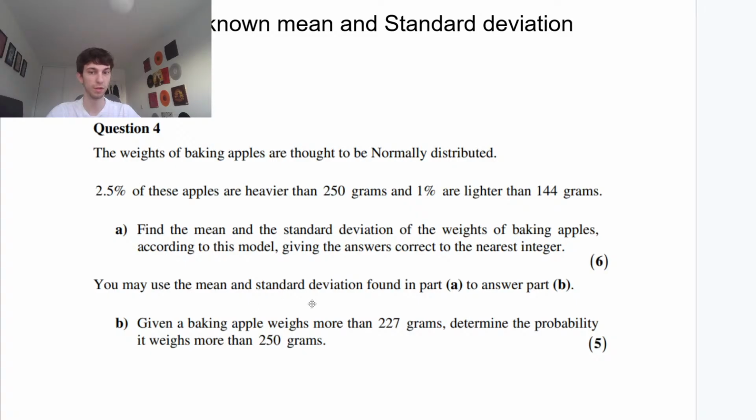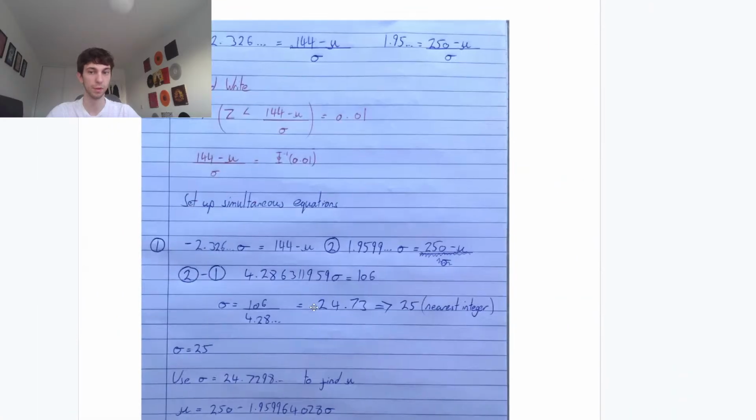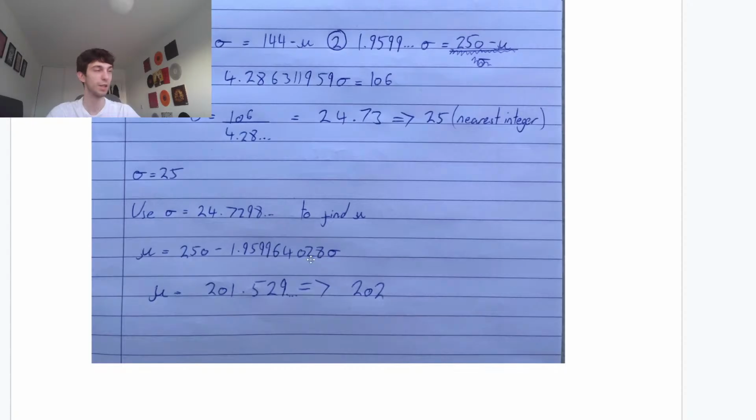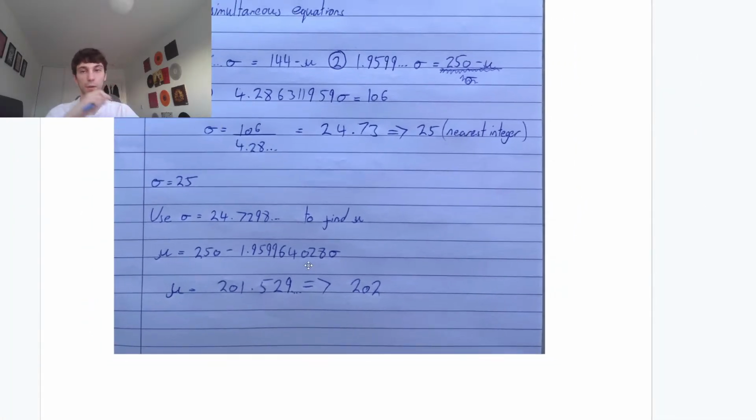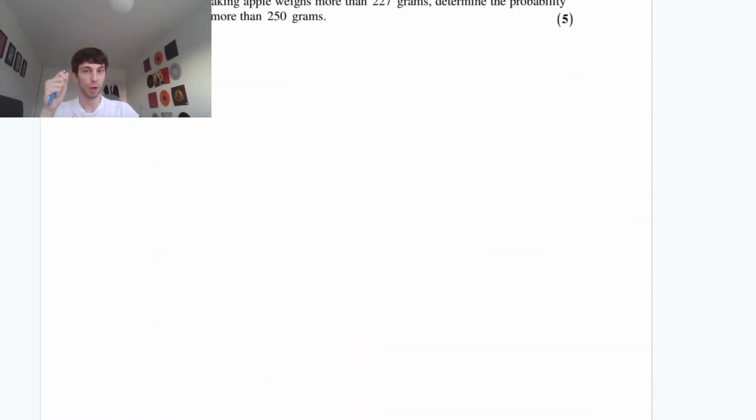Oh, they want the standard deviation. Okay. Sigma is the standard deviation, guys. Sigma squared is the variance. Yeah, okay. Moving on to part B.